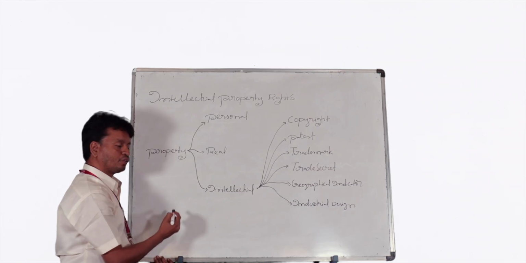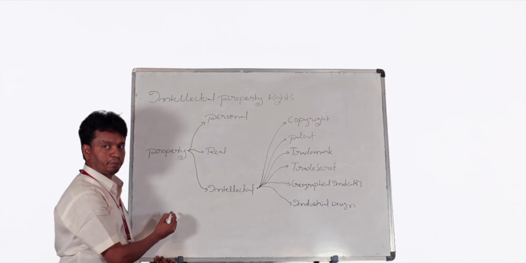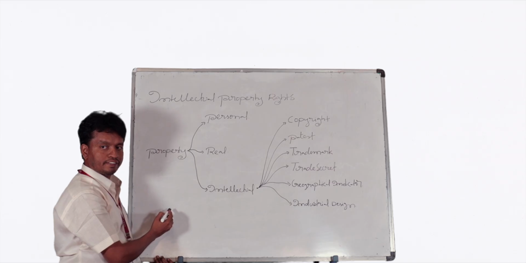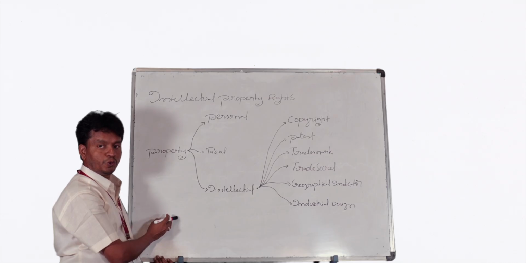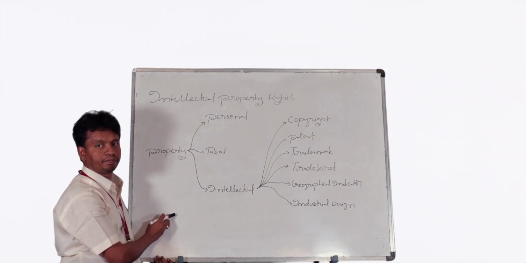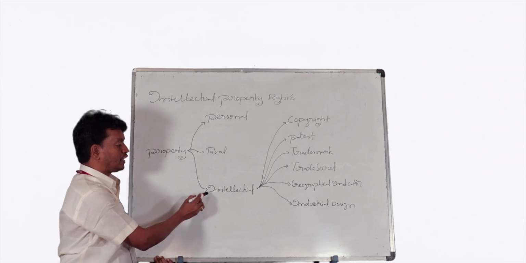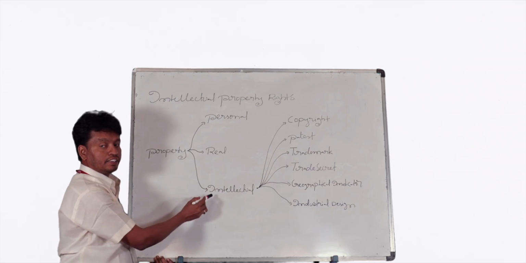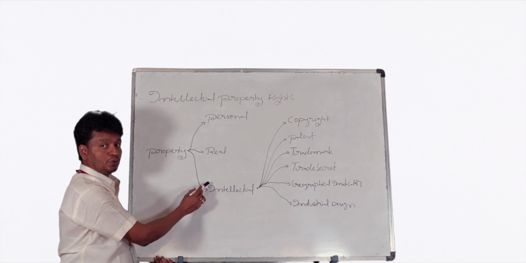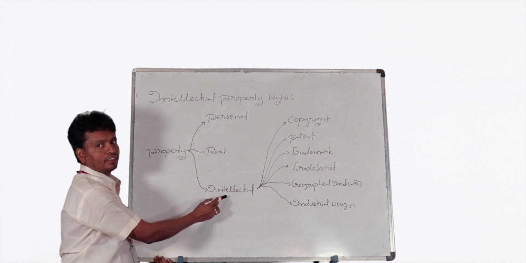Coming to point number two, why intellectual property rights are very, very important. Suppose I have created some knowledge myself. That knowledge belongs 100% to me only. You people don't have any right to copy that knowledge without consent from me. That is why we use intellectual property. That means intellectual property is a legal right which is granted by the government to the creator or inventor.